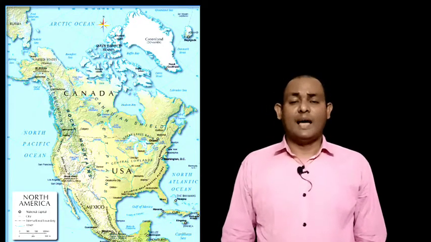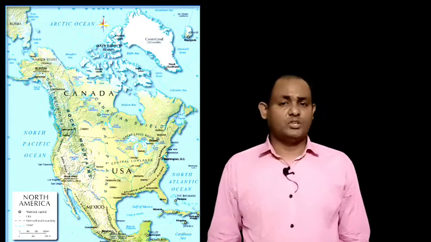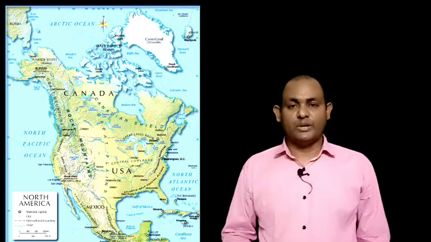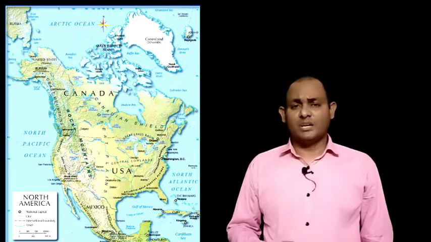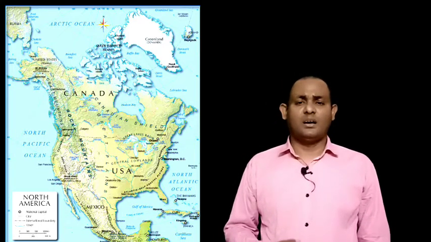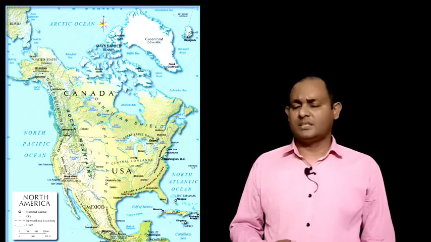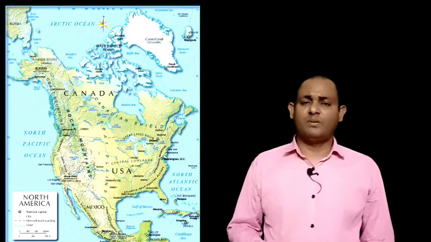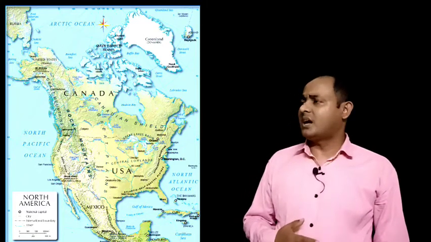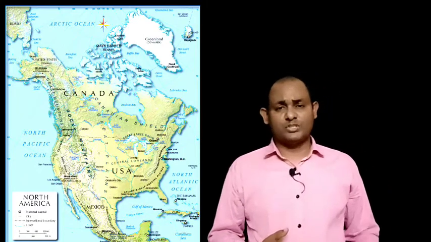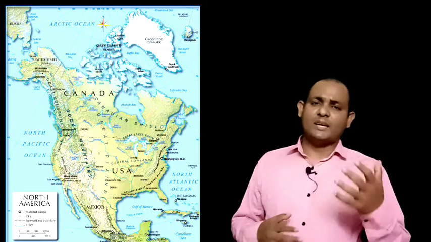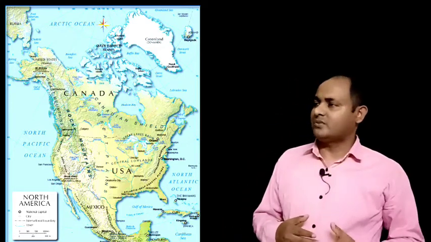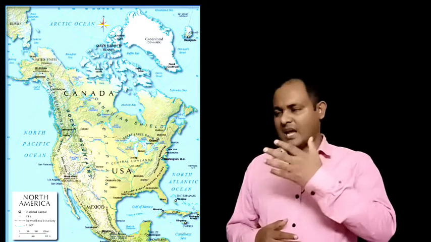The chief industrial region of the US and Canada is situated in the northeastern part of the USA, and the chief industrial belt of Canada extends in the southeastern part of Canada. This is due to a number of factors favoring industrial development in this part. Firstly, the northeastern part of the USA and the adjoining southeastern part of Canada were the first to be occupied by European settlers.